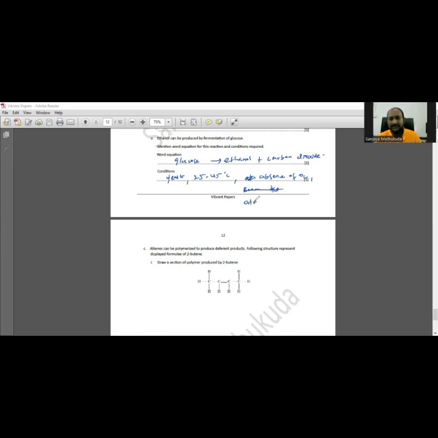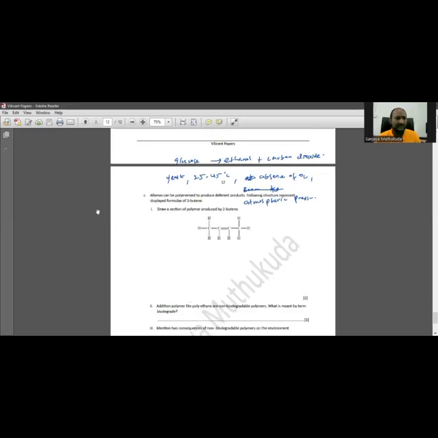Atmospheric pressure. These conditions you have to mention at least. You have to mention 2 conditions to get the mark. And then move on to the next question.